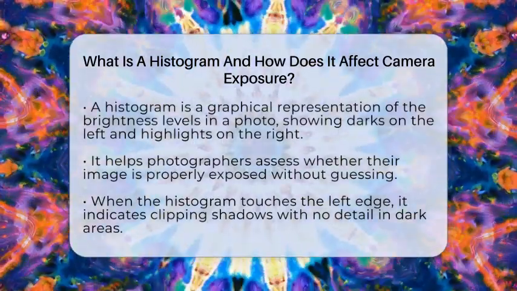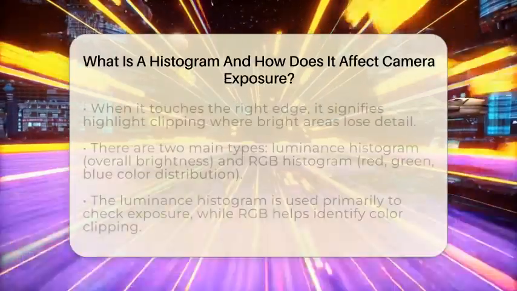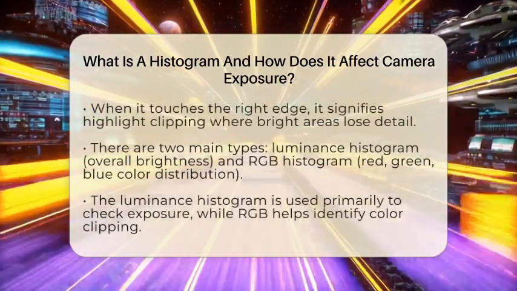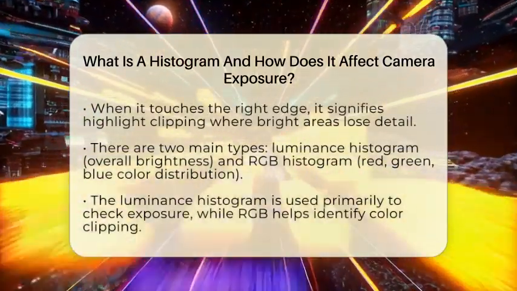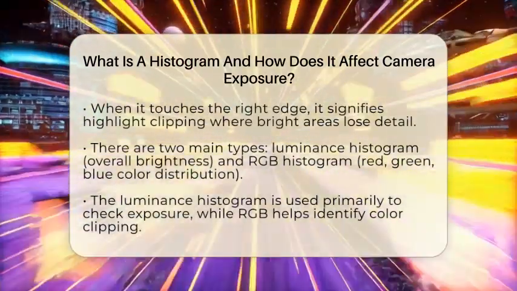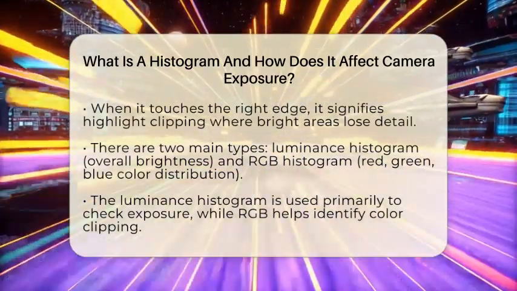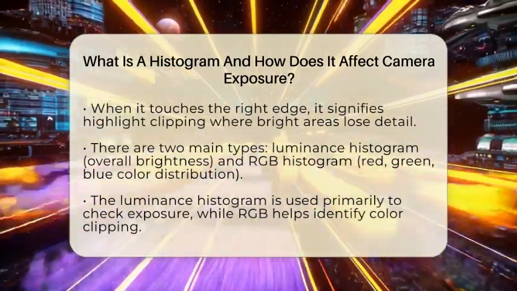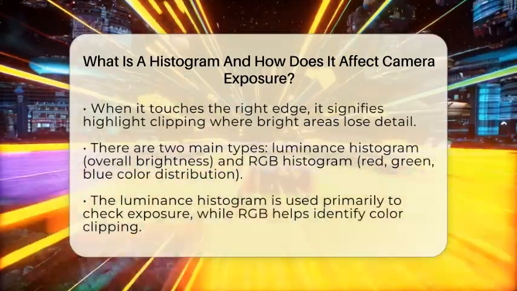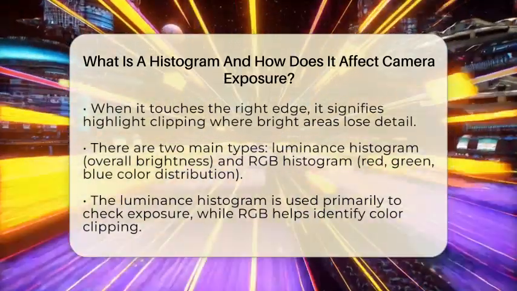If the histogram touches the left edge, it means some parts of your photo are pure black with no detail. That's called clipping shadows. If it touches the right edge, highlights are clipped, meaning bright areas have lost detail. You usually want to avoid both unless you are intentionally creating high-contrast images.